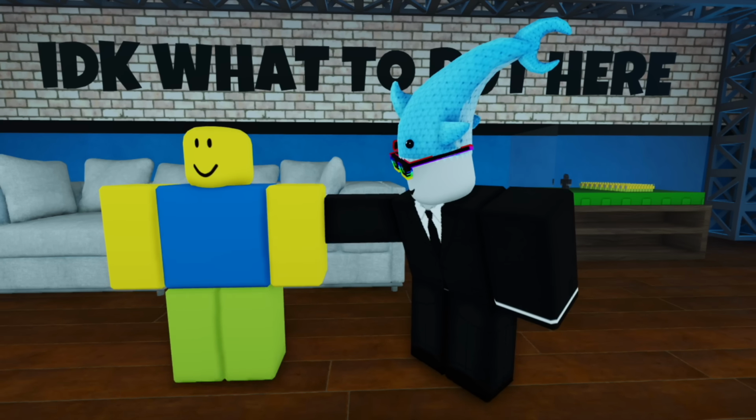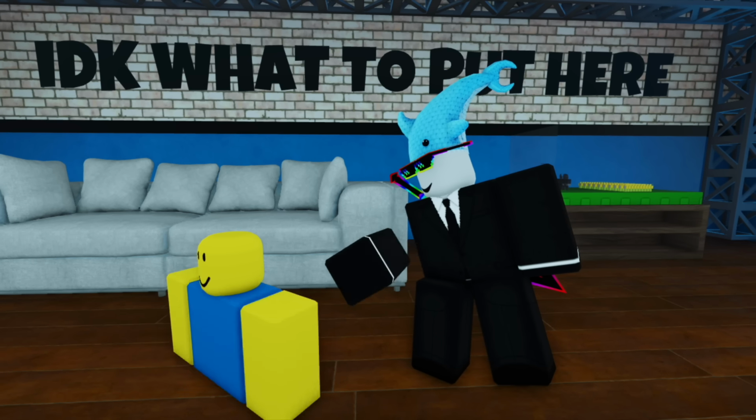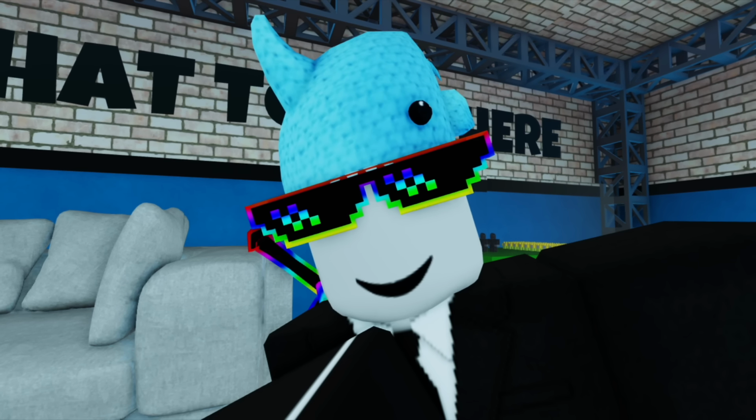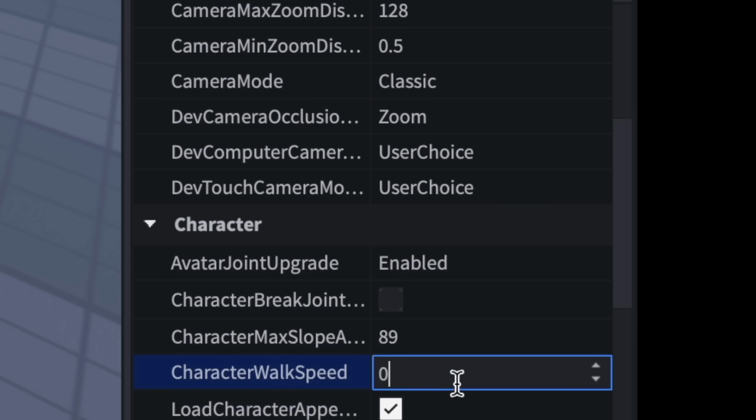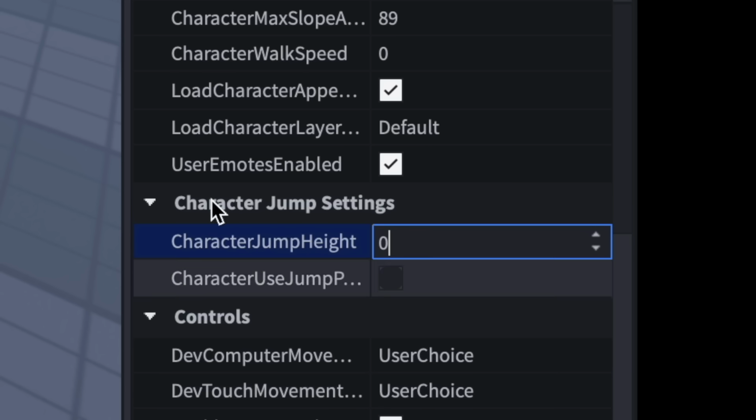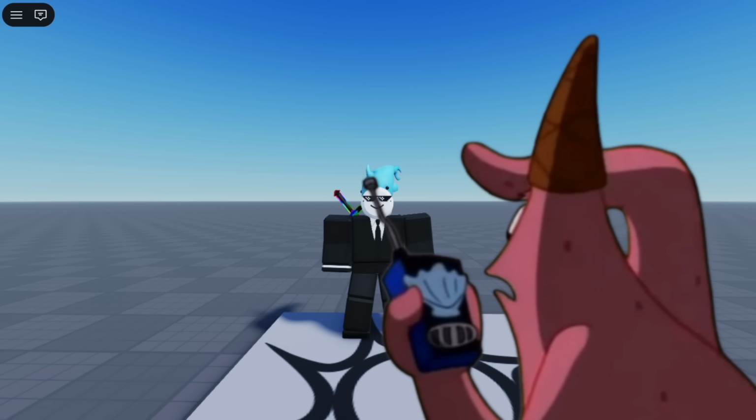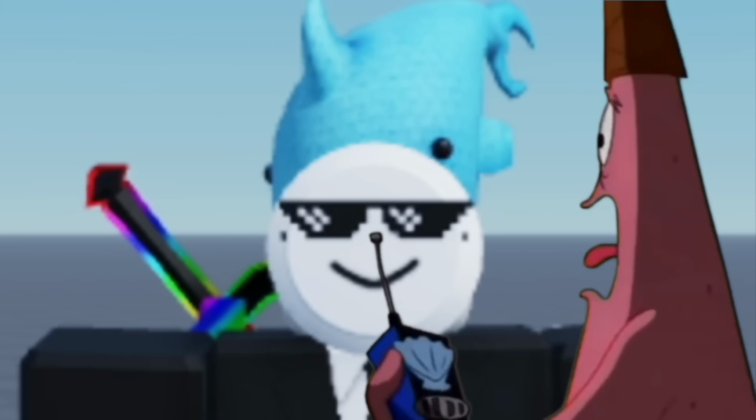Now I just gotta remove the player's ability to walk and also their ability to see. So they could only see GUI. So I just set the player's movement speed and jump height to 0, and now he's just standing there, menacingly!